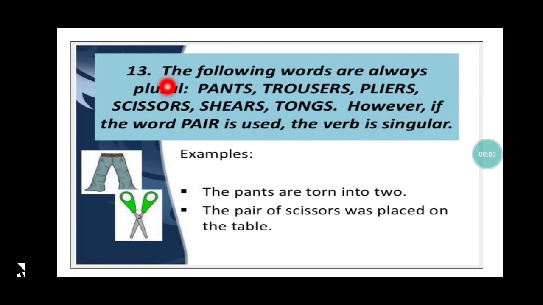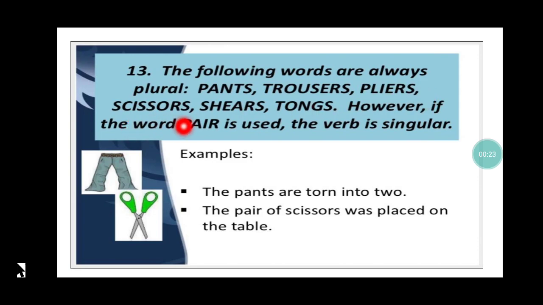Rule 13. The following words are always plural: pants, trousers, pliers, scissors, shears, tongs. However, if the word pair is used, the verb is singular. So these words are always going to be plural because they can never be singular.